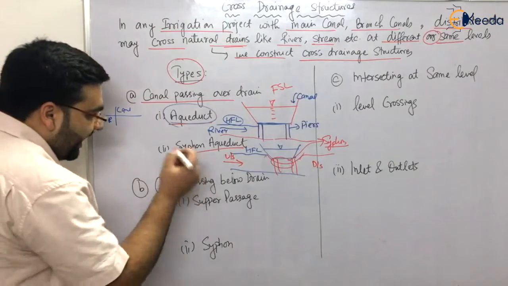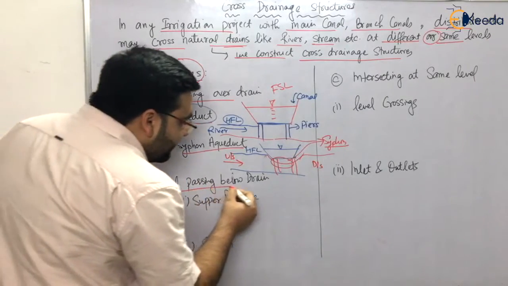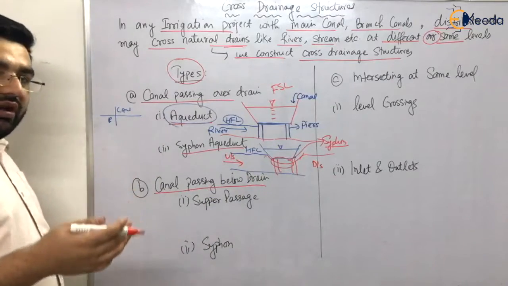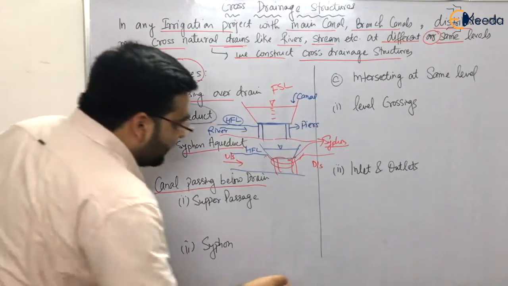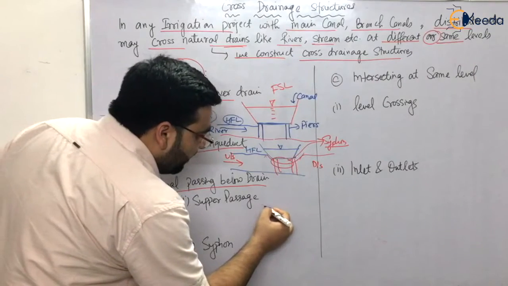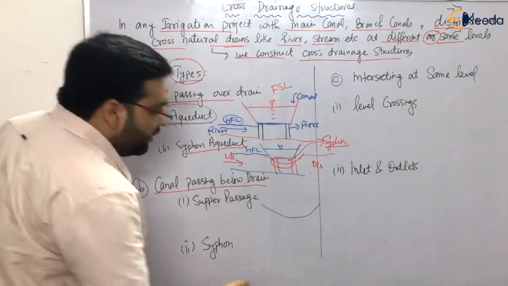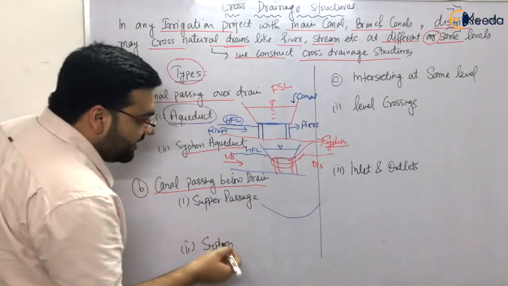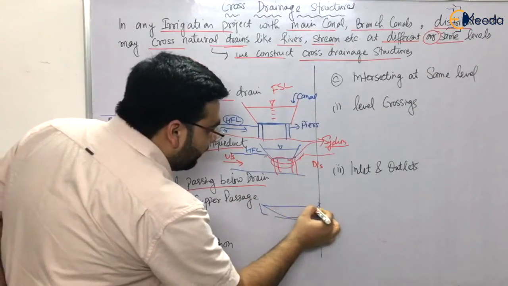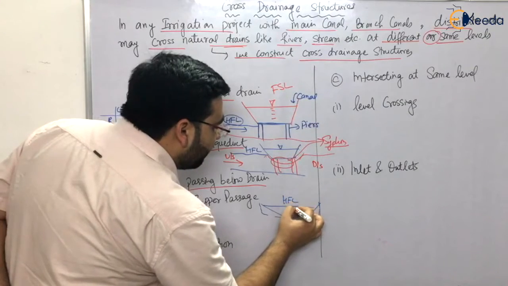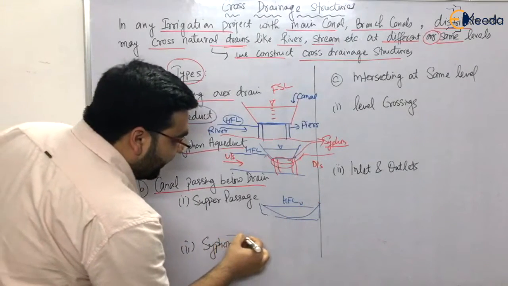The second case is the canal passing below the drain, not the river. So the second is that if the canal is passing below the river, let us say that this is a river now. This is the HFL of the river, and below the river we have the canal.